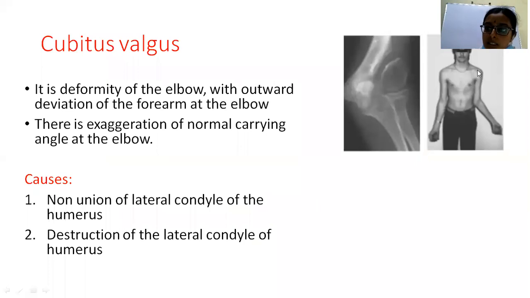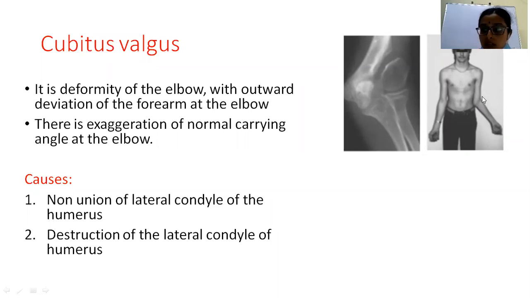So cubitus valgus: here you can see that there is outward deviation of the forearm at the elbow joint, and there is exaggeration of the normal carrying angle at the elbow. Different causes of cubitus valgus include decreased growth on the lateral side of the elbow, that is non-union or growth restriction of the lateral condyle of the humerus.